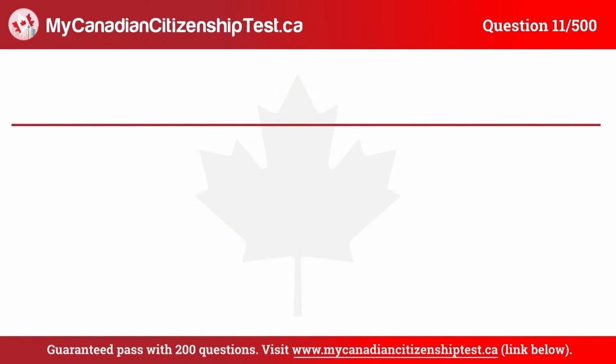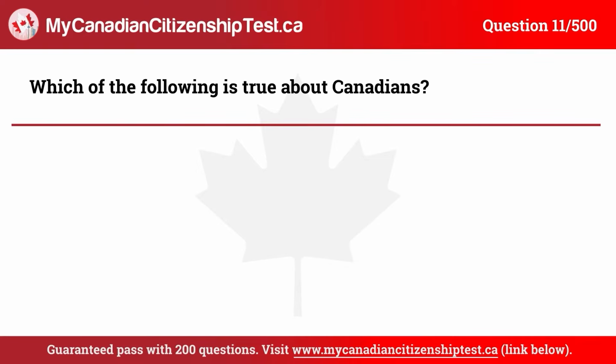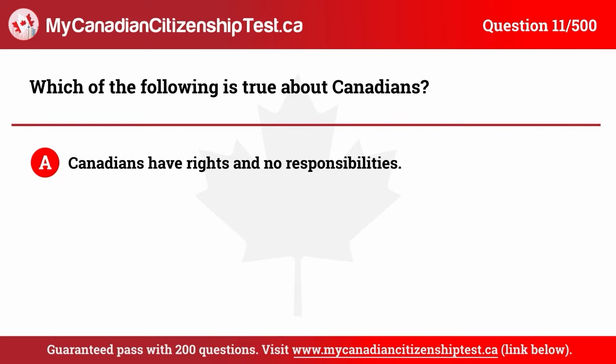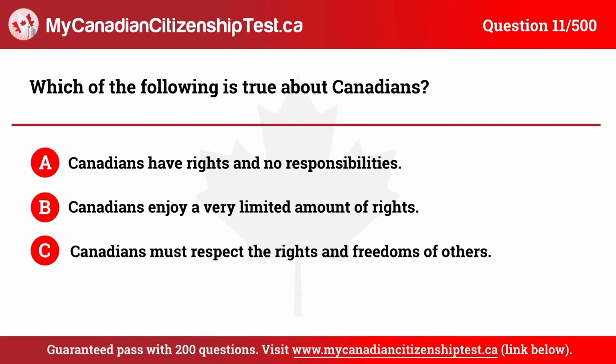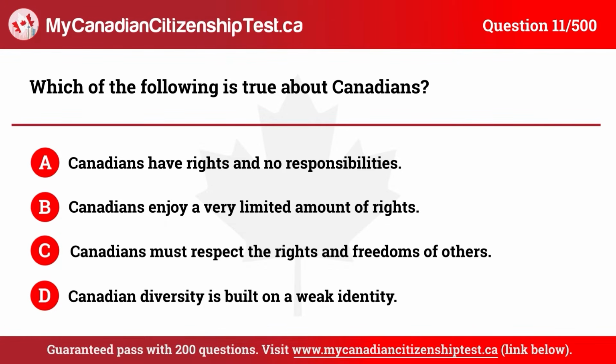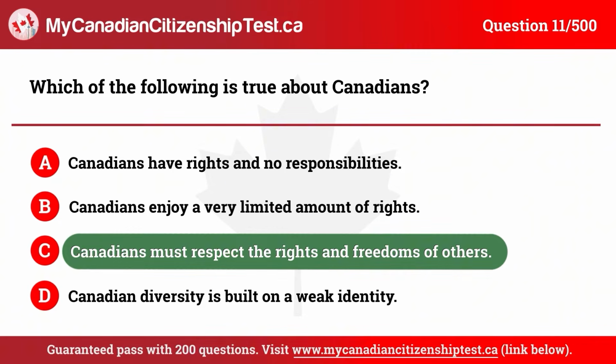Question 11. Which of the following is true about Canadians? A. Canadians have rights and no responsibilities. B. Canadians enjoy a very limited amount of rights. C. Canadians must respect the rights and freedoms of others. D. Canadian diversity is built on a weak identity. The correct answer is C. Canadians must respect the rights and freedoms of others.